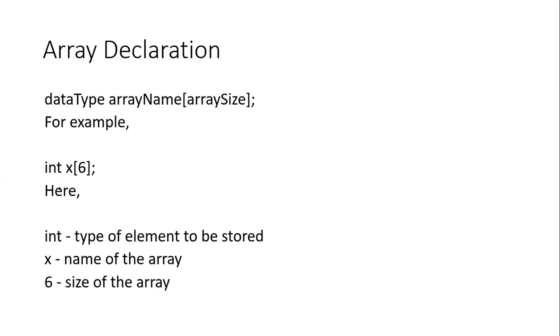Now here is an example of array declaration. So as you can see here, this is a syntax for declaring an array. It is a structure, or you can call it a syntax. So if you have to declare an array, you have to write first the data type of that array. Data type is the type of value the array is going to hold.